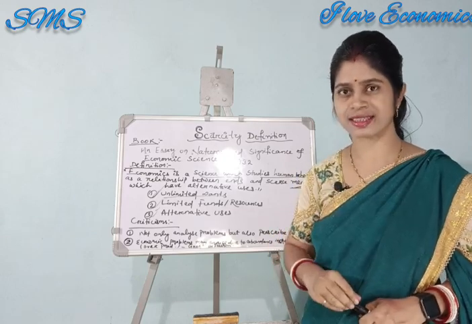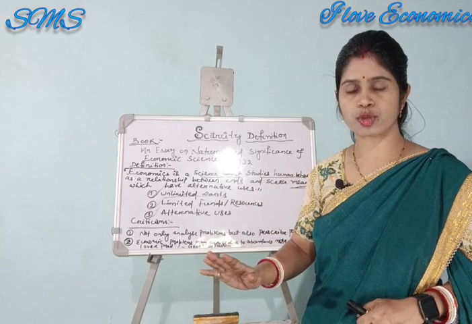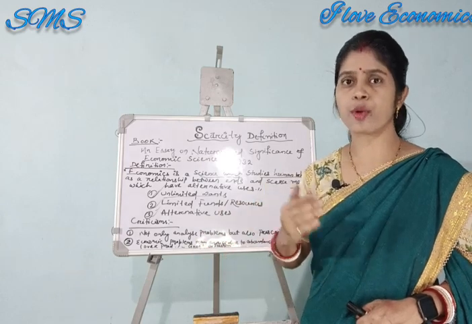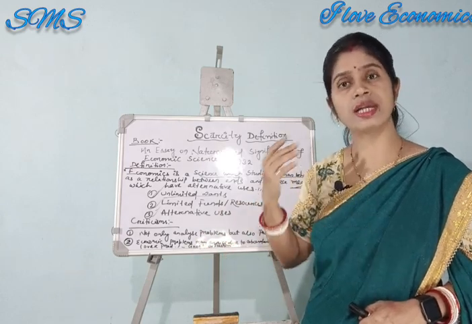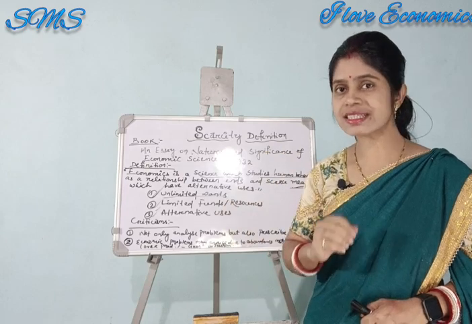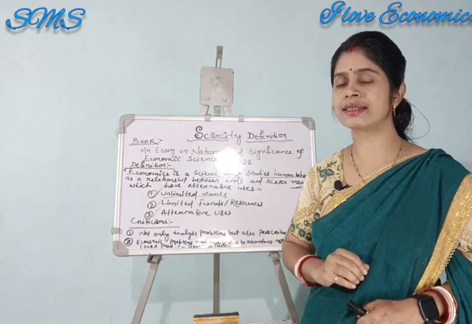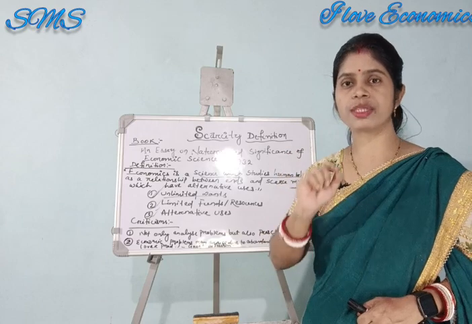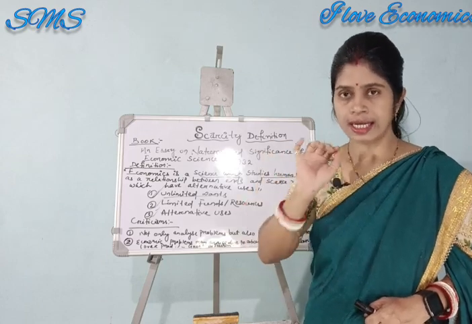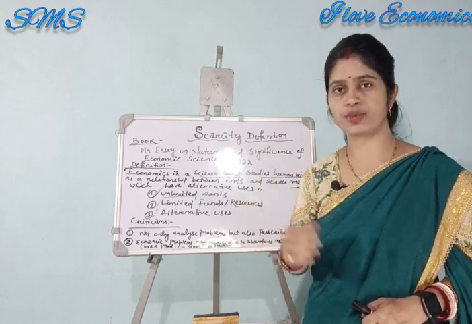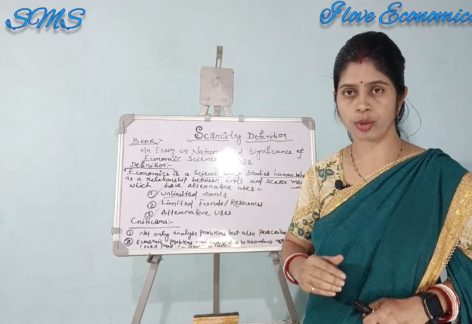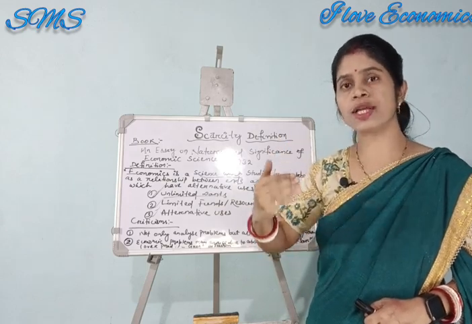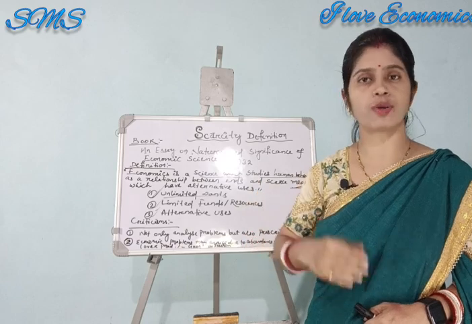This is the magic. We have different types of wants. There are some important, more urgent wants, and there will be less urgent wants. The magic given by Professor Lionel Robbins is that the more urgent wants should be satisfied first, and less urgent ones should be satisfied later. By that means gradually we can satisfy all of our wants.